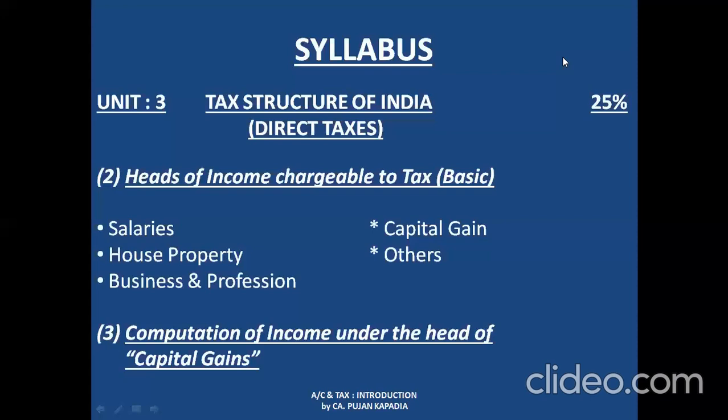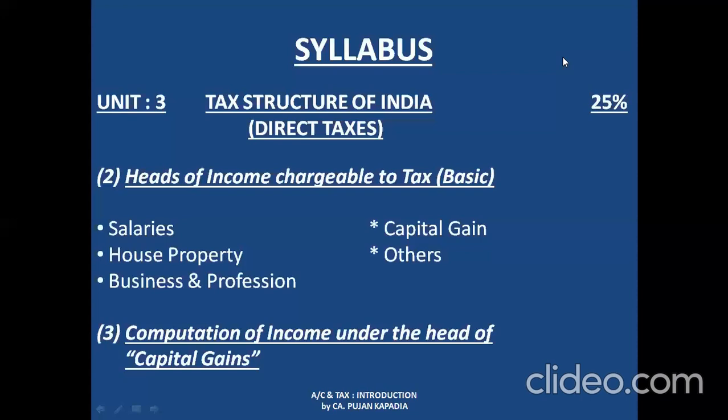Well, it may sound technical, so I'll simplify it for you guys. Suppose I purchased a property on 1st April 2020 at the price of 50 lakh rupees. I am selling the same property on 30 June 2020 at the price of 65 lakh rupees. The cost price was 50 lakhs, the selling price was 65 lakh rupees. So the simple calculation is: 65 is my sale amount and the cost price is 50 lakhs. So the profit is 15 lakh rupees.